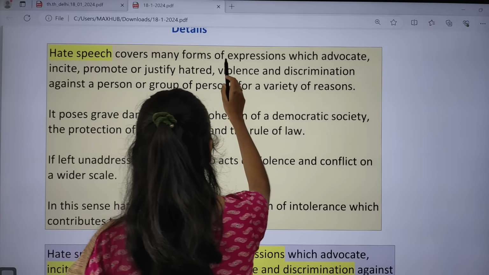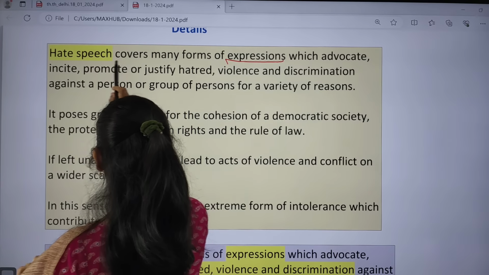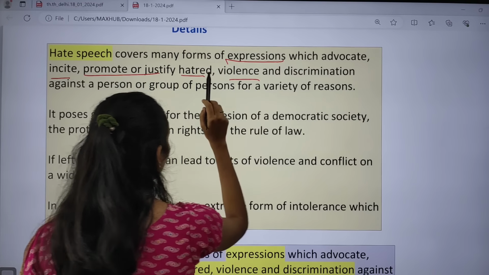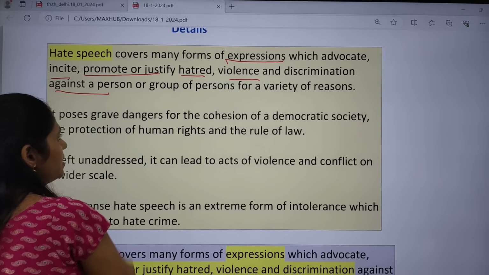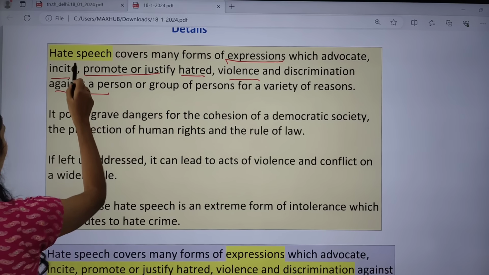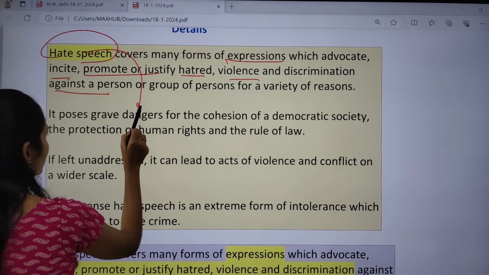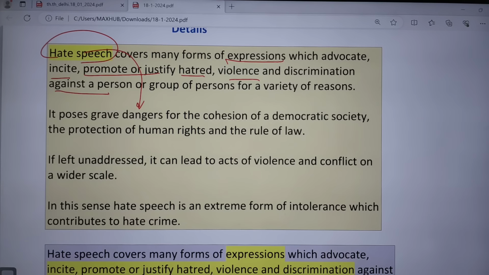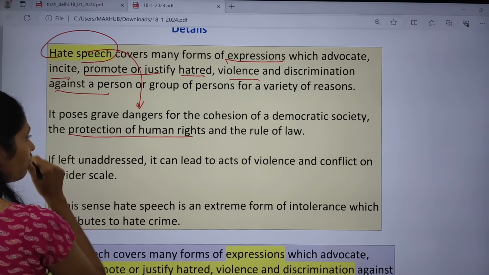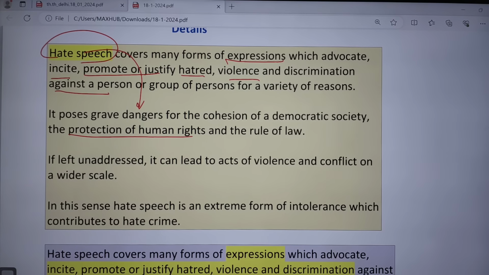It includes expression that advocates, incites, promotes or justifies hatred, violence, discrimination against a person or a group of persons. This hate speech poses a great danger to the democratic society, to the fabric of society. It is also a great danger for the protection of human rights as well as the rule of law.